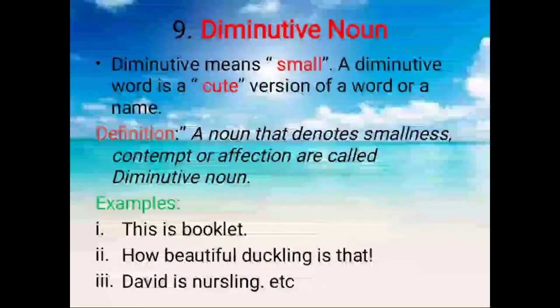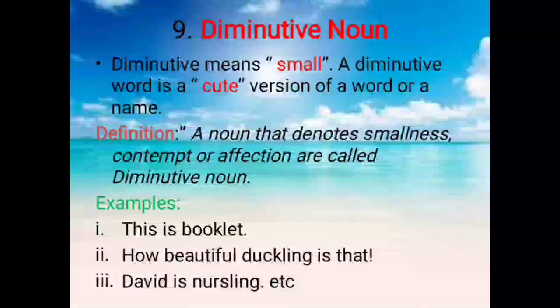And the ninth one, diminutive noun. Diminutive means small. A diminutive word is a reduced version of a word or a name. And its definition is a noun that denotes smallness, contempt, or affection is called diminutive noun. For example, this is booklet. Now, book is what? Book is noun and let is diminutive. How beautiful duckling is that? Now, duck is what? Duck is noun and ling is diminutive. Darling is nursling, etc.